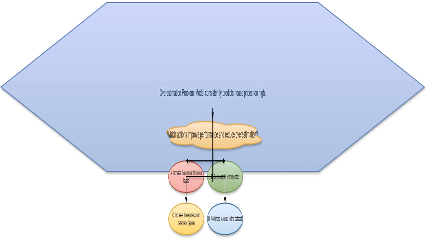Vamsi, our model is having a problem. It's consistently overestimating house prices. This means our predictions are way too high. We need to figure out why and how to fix it.